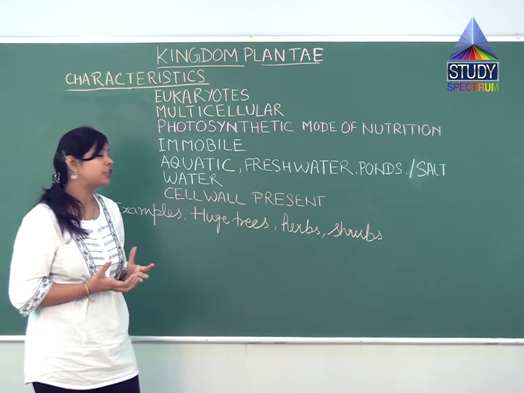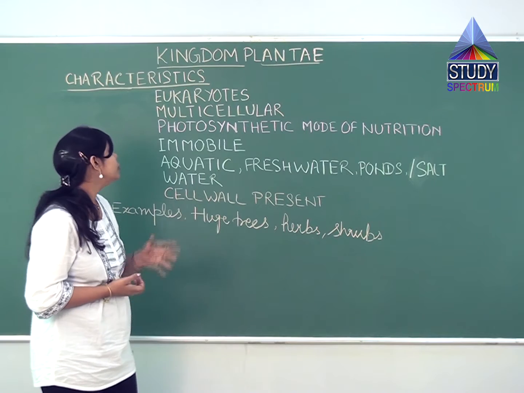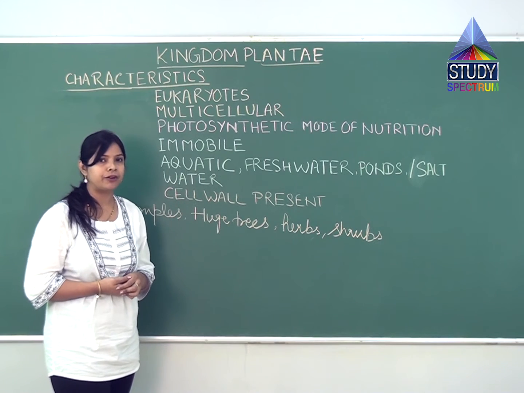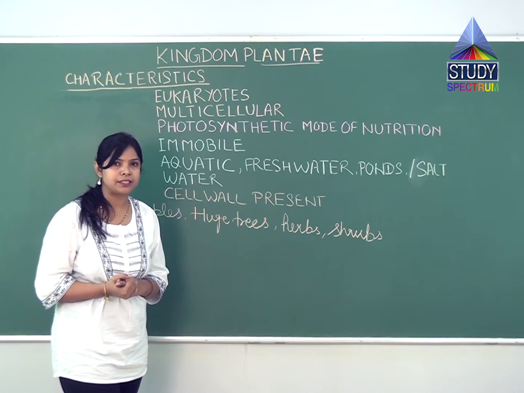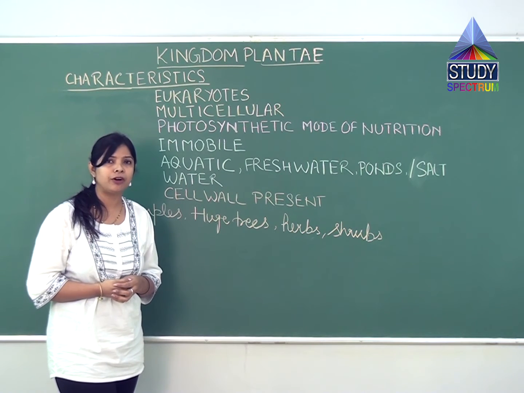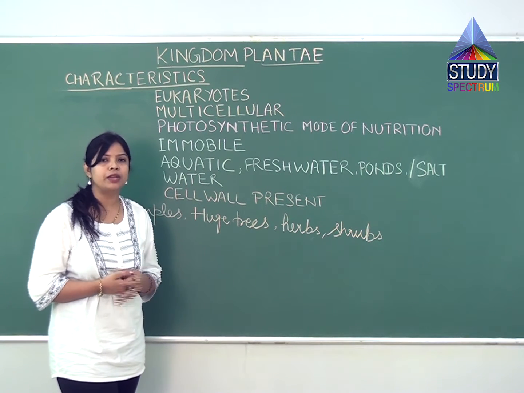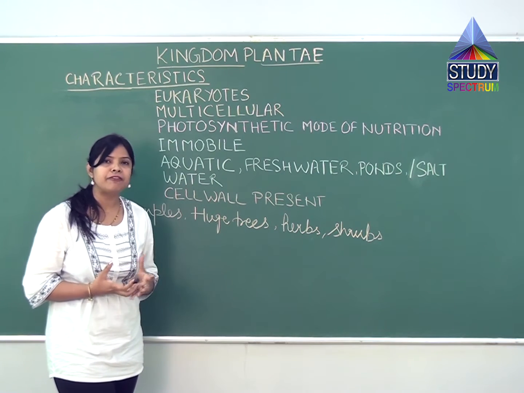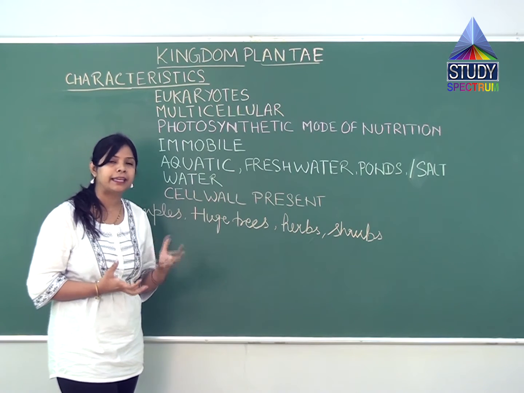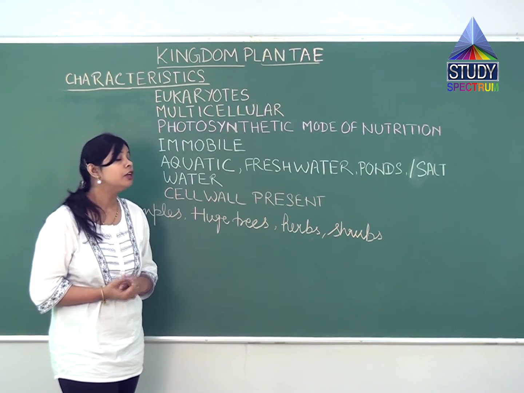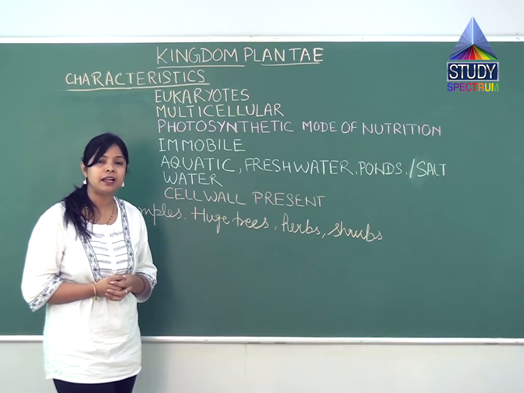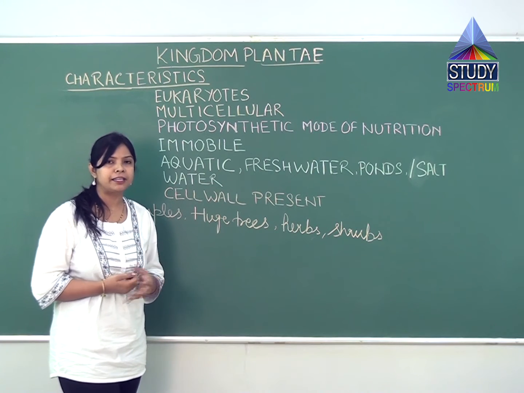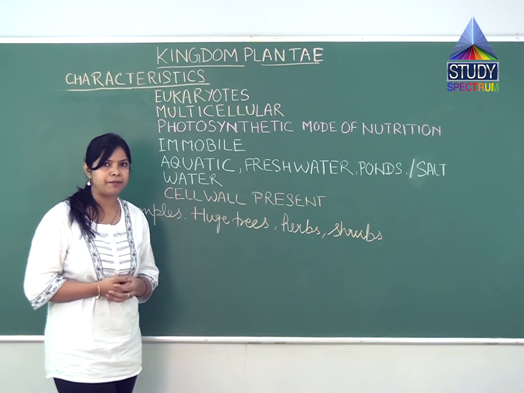So what are the characteristics of eukaryotes? As we all know, there are two kinds of cells: one is prokaryote and another is eukaryote. What is the significance of eukaryotes? A distinct nucleus is present in the cell, and the organelles are membrane bound.